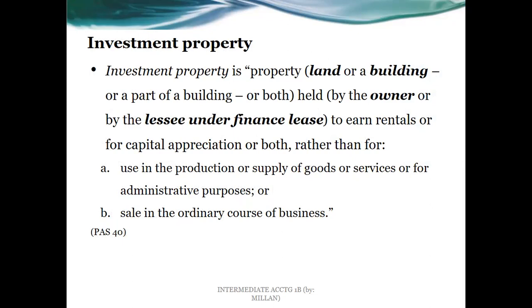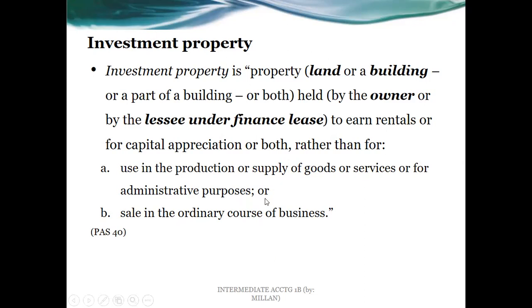or both, held by the owner or by the lessee under finance lease. Lease actually is a contract that is synonymous to rent, wherein a certain owner of the property will allow another person to make use of that particular property. So that particular owner is called lessor, while the one that is using the property is called the lessee.